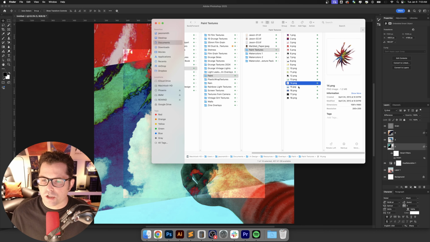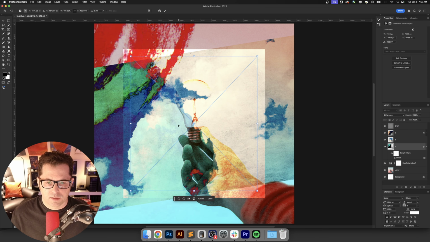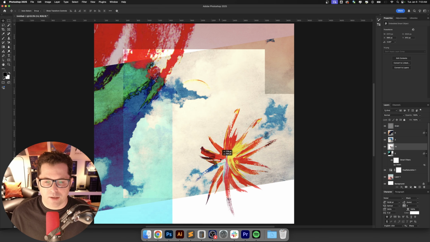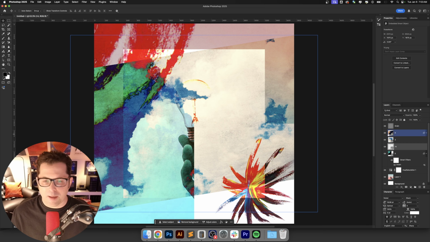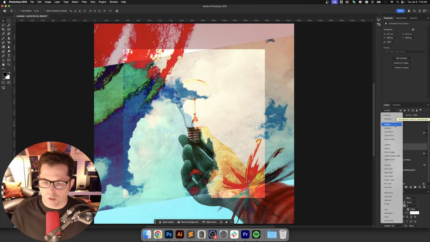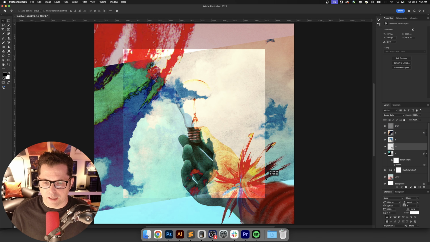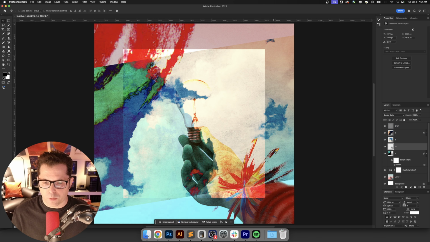This is an interesting shape right here. Let's bring this in. Honestly, I do not remember where I found all of these things, but some of them I made and some of them I didn't, obviously. This is not one of the ones that I made. That is cool right there. I like how it's interacting with the rest of those colors.